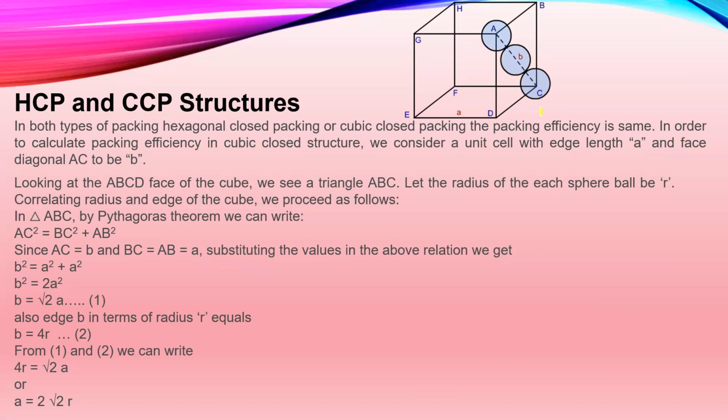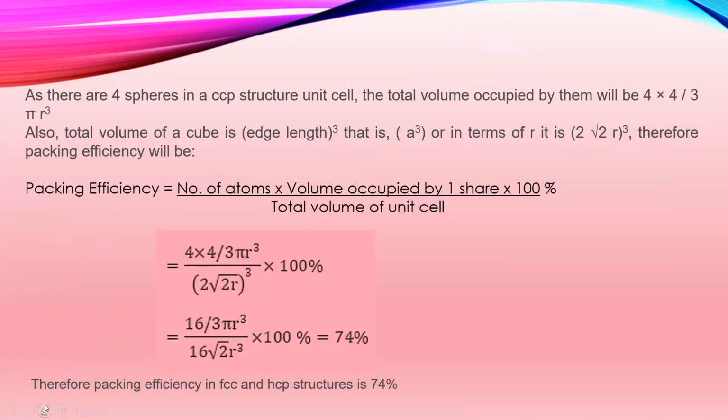And BC is a, because we have the edge length a, and cubic means all the sides are of equal length. So substituting this value, we obtain 4r is equal to root 2 a, or else a is equal to 2 root 2 r.